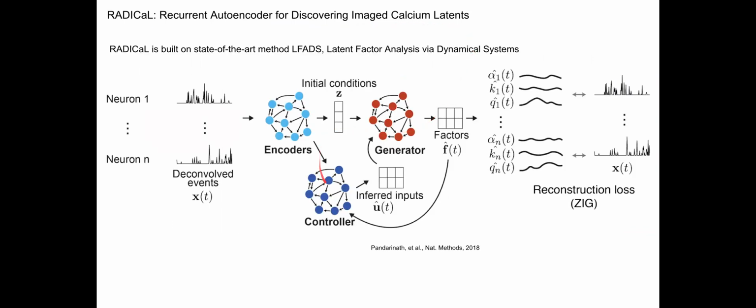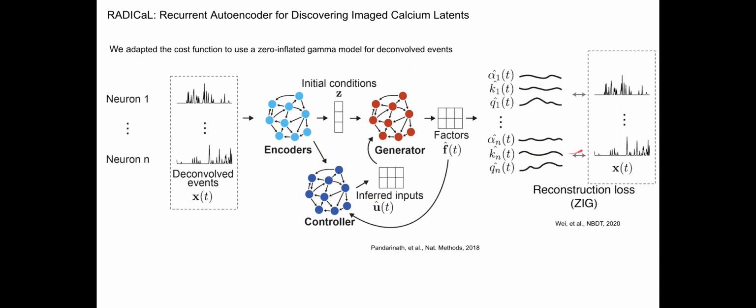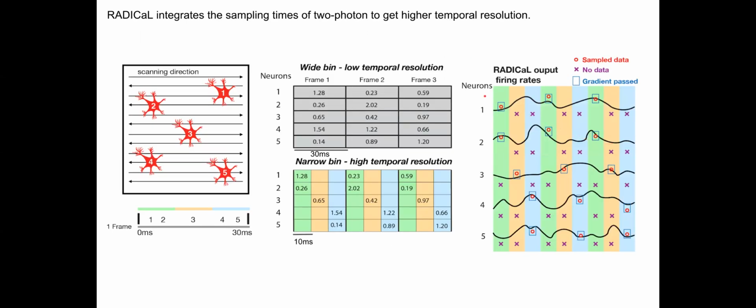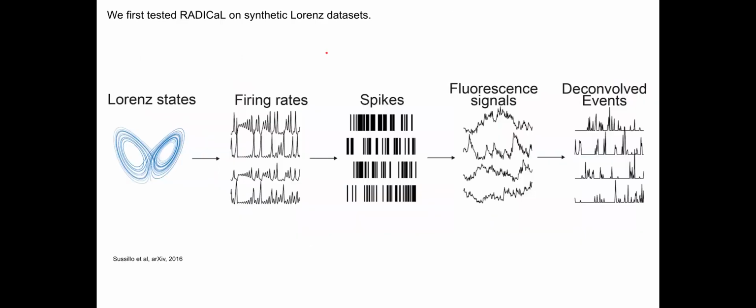We built RADICAL on ALPHAS, which is the state-of-the-art method to model neurodynamics from spiking activity. We first modified the cost function of ALPHAS to adapt to the statistics of the deconvolved Cosyne events. Next, we developed a cool way of integrating the sampling times of two-photon to get higher temporal resolution. Please come to my poster and I will introduce the details on how we achieve subframe resolution using a novel neural network training strategy. To test RADICAL, we first use simulation.